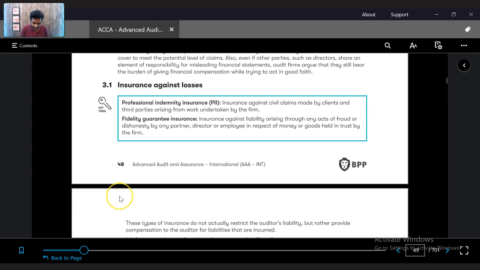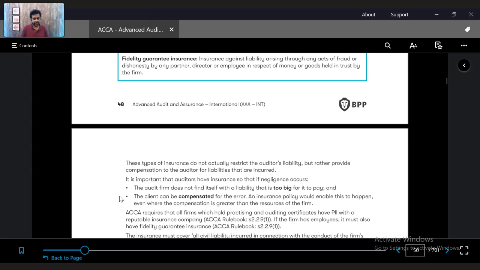So as per the criteria, insurance is mandatory in many jurisdictions for holding of the practicing certificates. For example, in the UK, a firm whose total relevant income exceeds 700,000 pounds is required to have a PII, professional indemnity insurance.